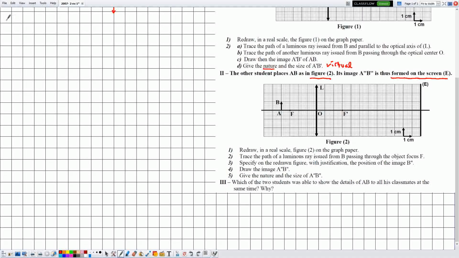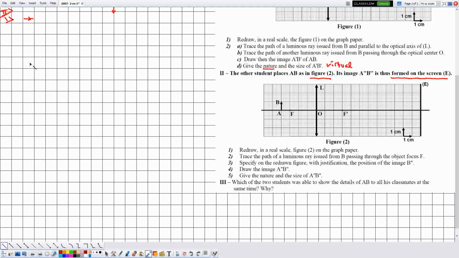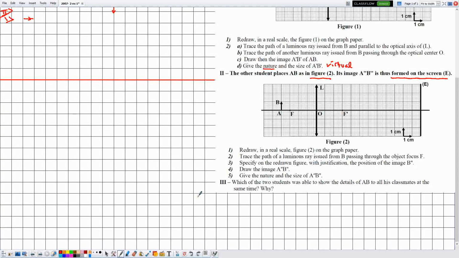Now in number 1, they are telling me to redraw in real scale figure 2 on the graph paper. The direction of propagation of light is still the same, so this is part 2. From left to right. And the optical axis has the same direction as that of propagation of light, from left to right. Okay. So this is the optical axis x prime x.